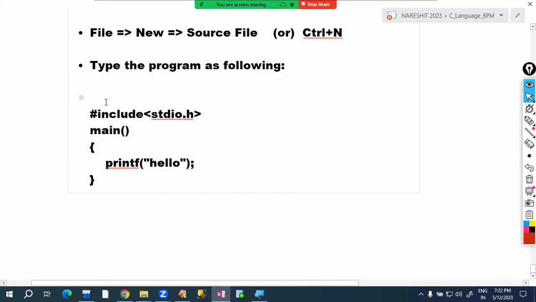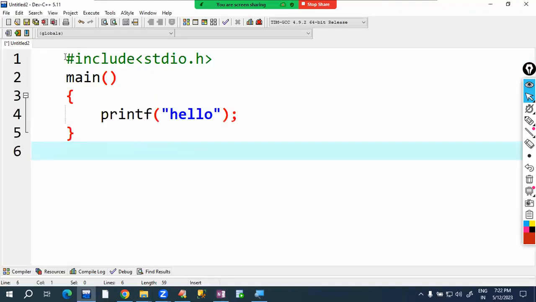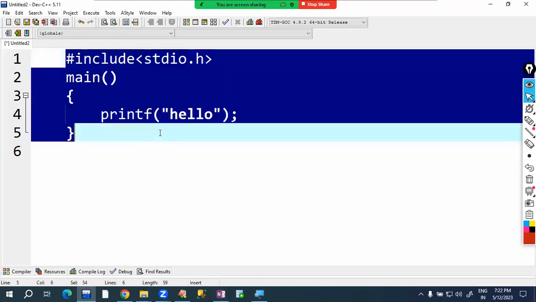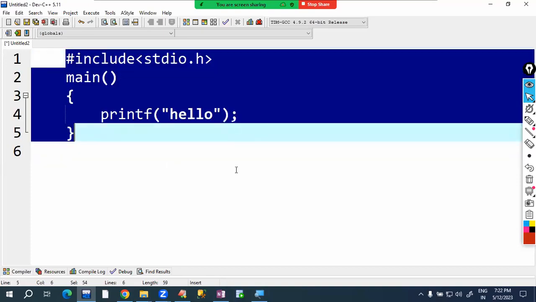So this is the program we have to type. We are typing in Developer C++. Now, this program is in which language? High level language or low level language? High level language. So translation is required. The computer cannot understand this. Our C compiler is a translator software. The C compiler knows both languages, high level and low level, so it translates this high level code to the low level code.